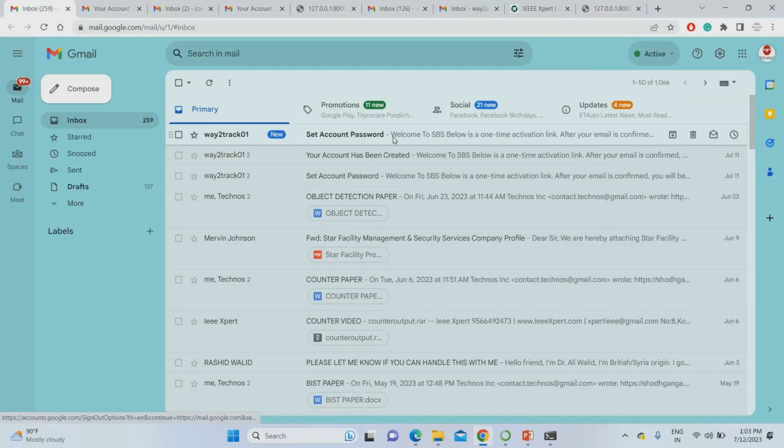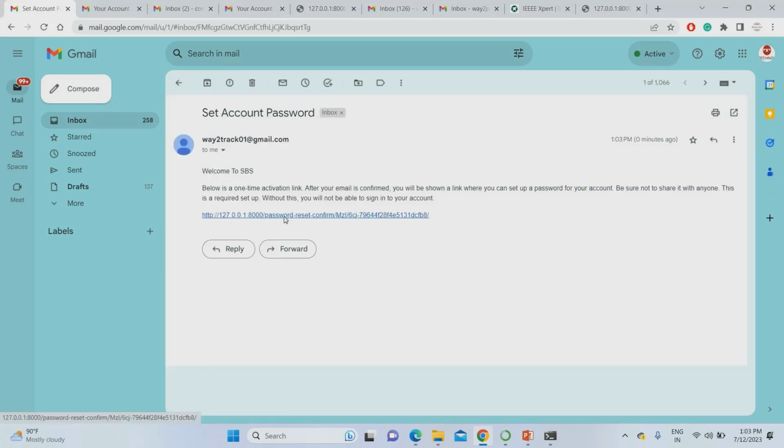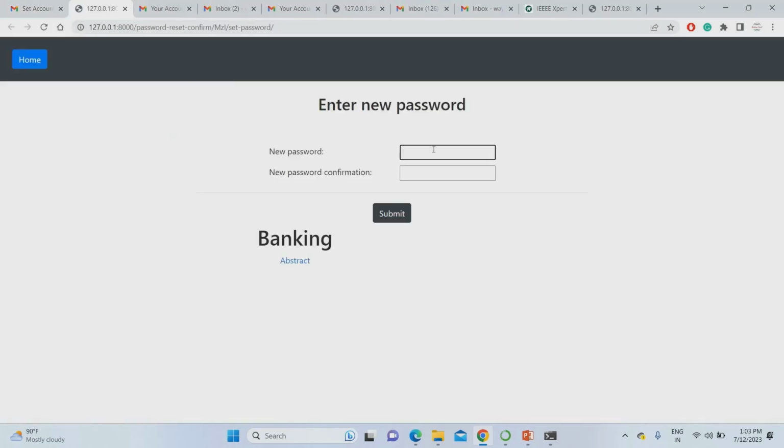Okay, then you can go to the account of the Technos. You can find set account password. Just click reset. Then give for the employee mail Madan$123. I'm giving the same password for remembering purpose. Madan$123, I'm giving as a password for remembering purpose. Just submit.